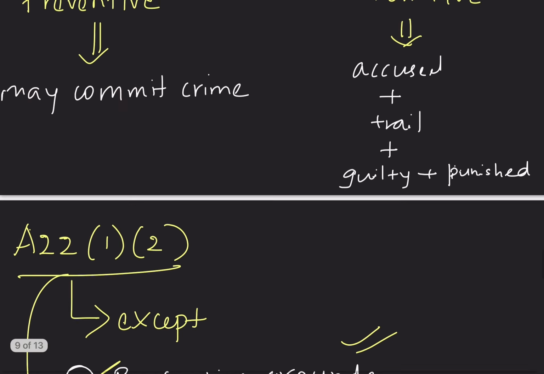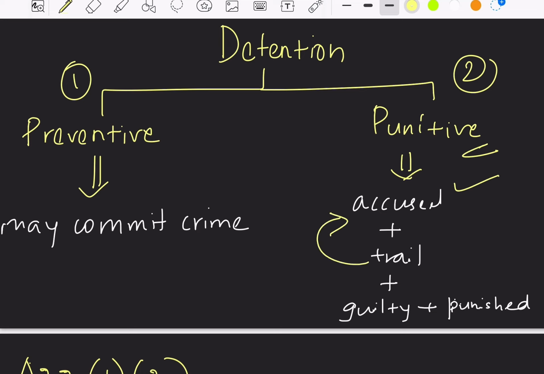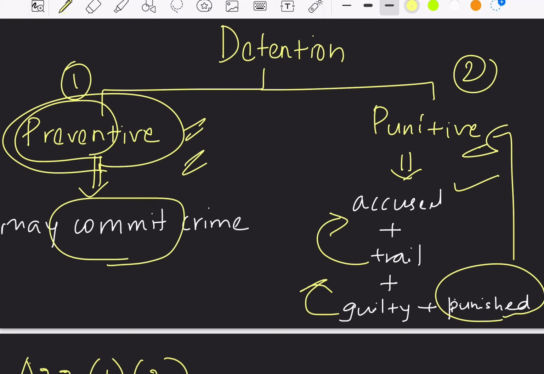So let's understand the meaning of preventive detention here. Detention is of two types. One is preventive detention and the second is punitive detention. Punitive detention means the person is accused, trials are conducted on him, and that person is found guilty and is punished. Whereas preventive detention is just on the doubt that he may commit a crime in future, to prevent him from committing it he is arrested. If a person is arrested on such grounds, that type of detention is called preventive detention. That is the meaning of preventive detention.